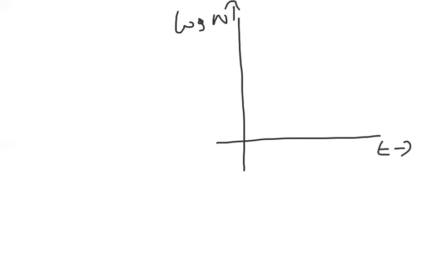So what did we get here? Log N naught is the initial y-intercept. Y-intercept log N naught means here we have to touch the graph at the y-axis. That point is called log N naught. Slope is negative.